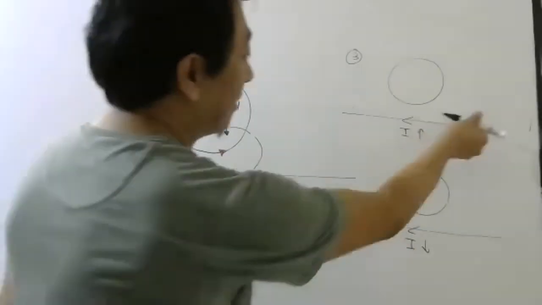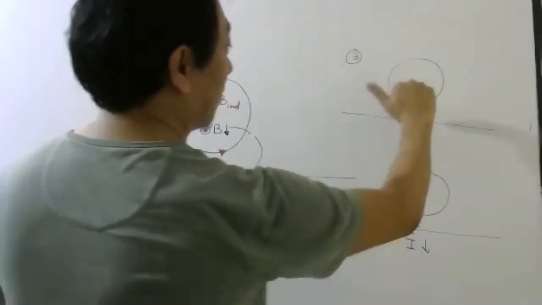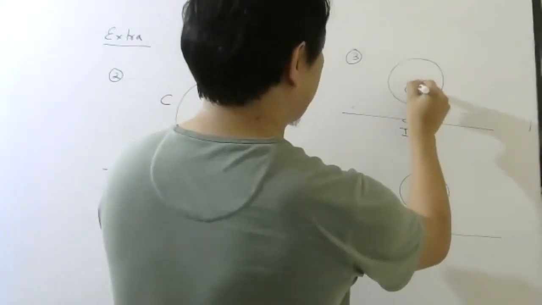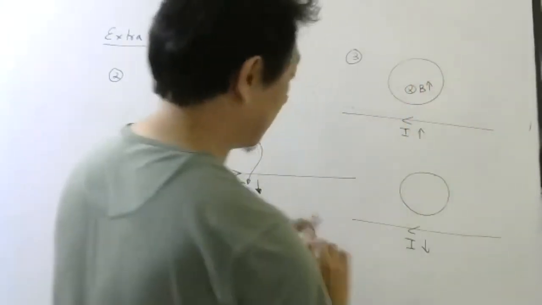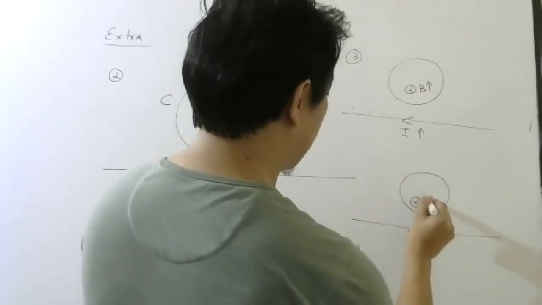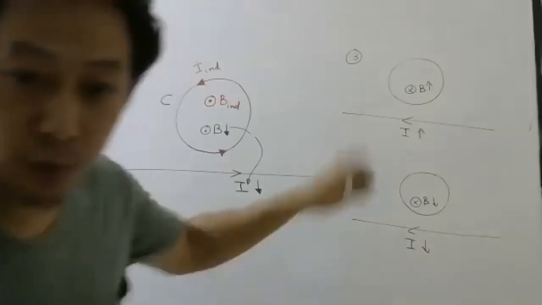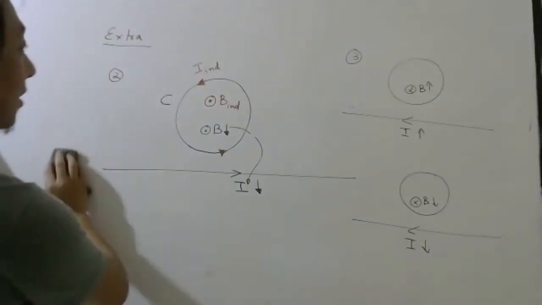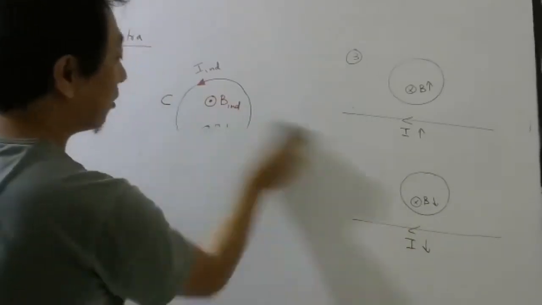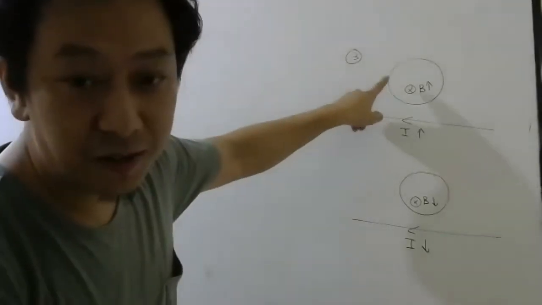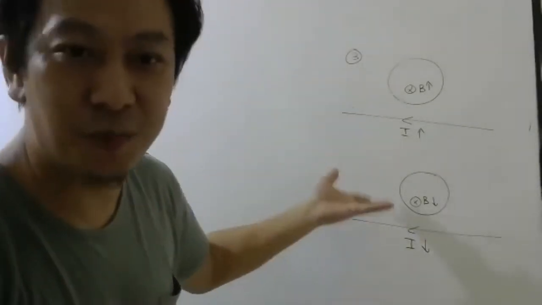I have made the current this way. So this will produce magnetic field this way, increasing. This will produce magnetic field this way only, but decreasing. More I will not do, otherwise I will end up doing myself only. So try it. If you don't get it, tomorrow in class you tell me, I will do it. But once you know here, you will know here also, opposite to this.